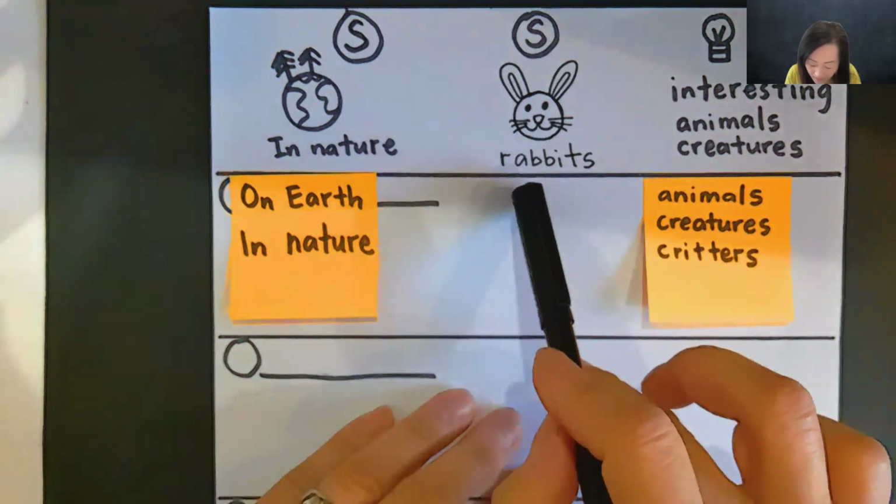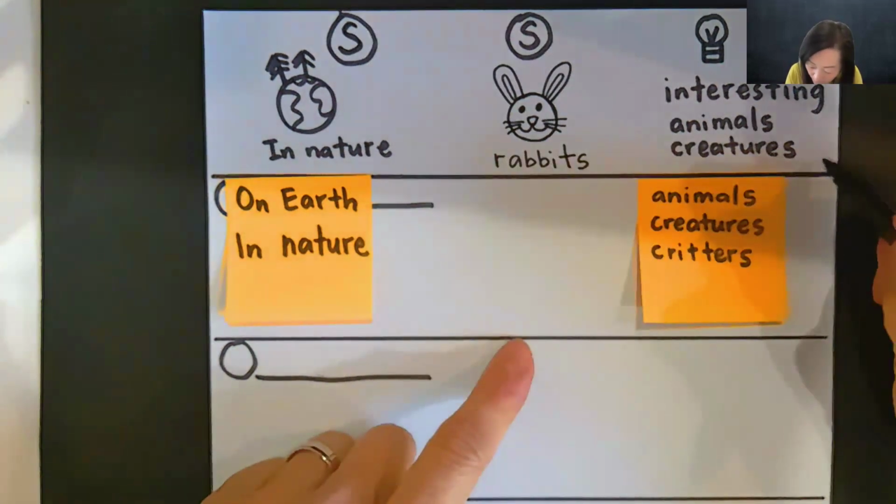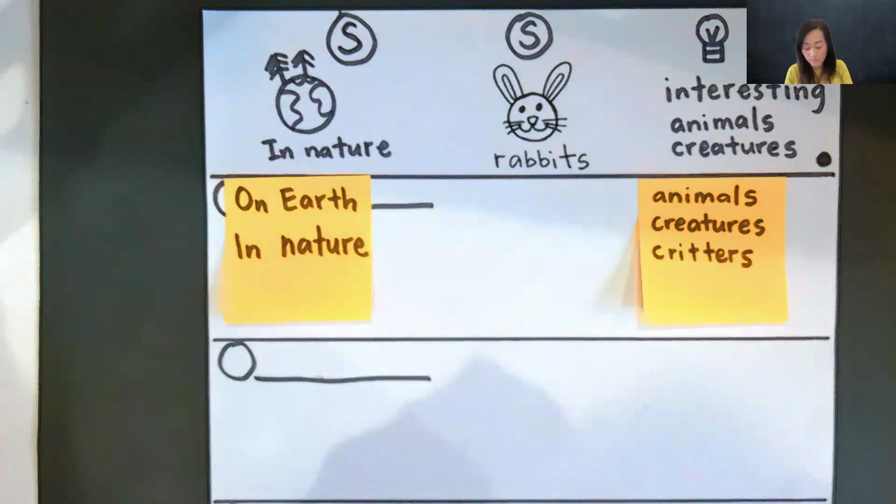In nature, rabbits are interesting animals. What would I have there? Is that a question? No. Is that a statement? It can be, yeah. Is it an exclamation? It can be, but I'm going to do statement. So I'm going to put a period. Everybody put a period right there.